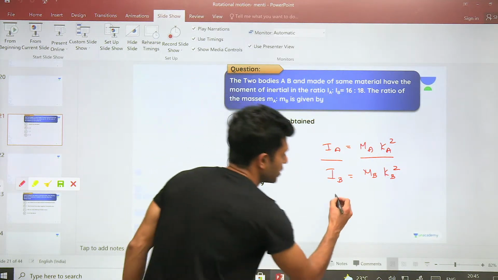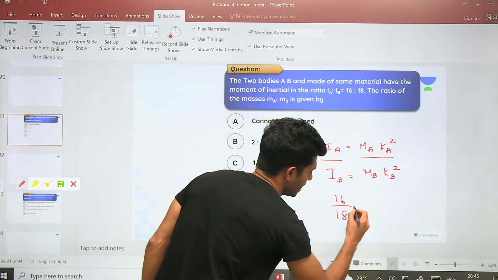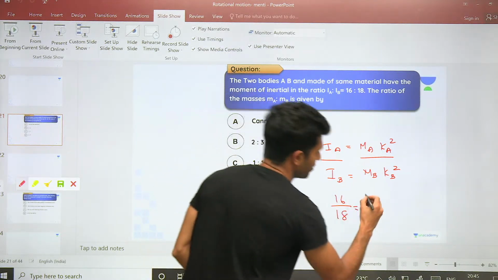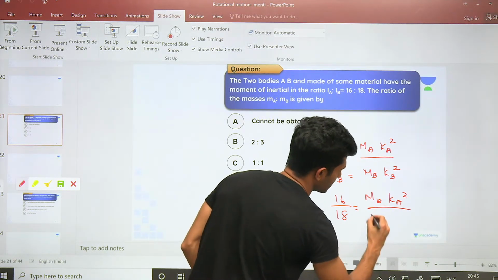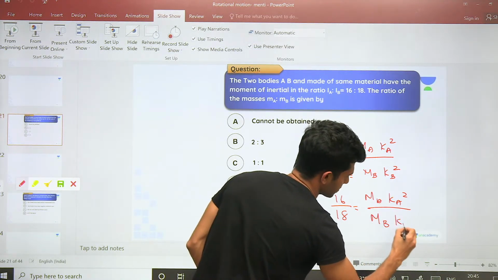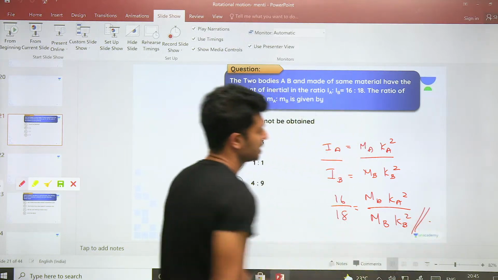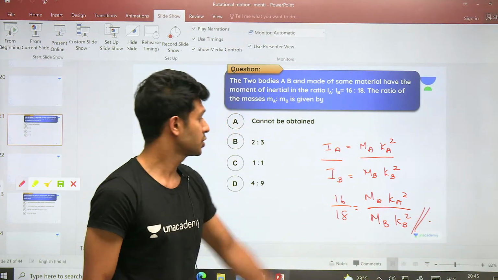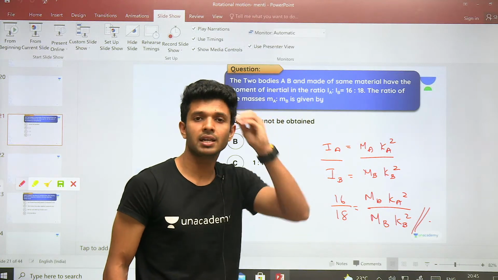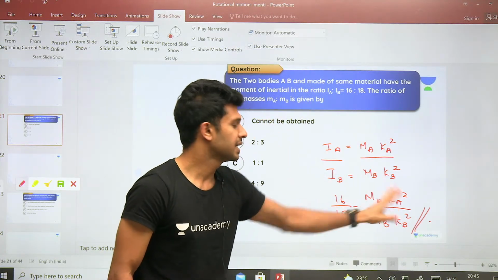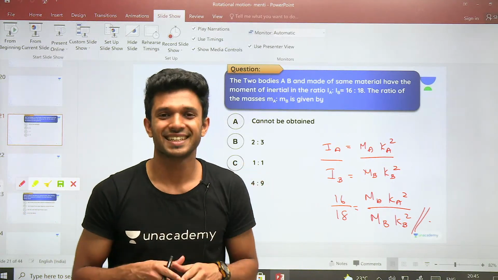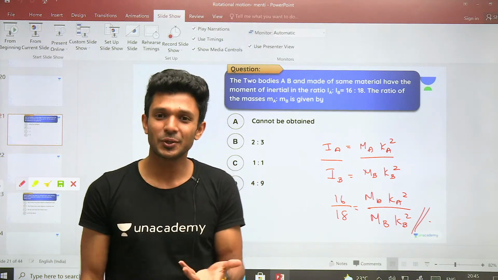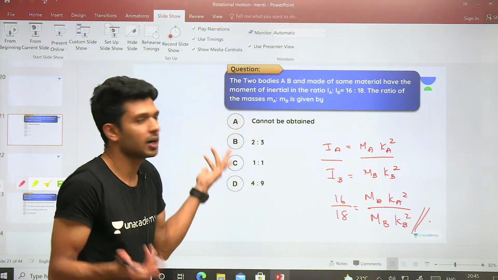देख ले. तो substitute कर ले. 16 by 18. Let's see, after substituting, will you get any relationship for its masses? Will you get any relationship for its masses from here? No, because we don't have any information related to what the radius of gyration of both the bodies is. तो कुछ तो मिल जाएगा, कुछ भी नहीं मिल जाएगा, है ना? कुछ भी नहीं मिल जाएगा. So what we can say, yes, it cannot be obtained.